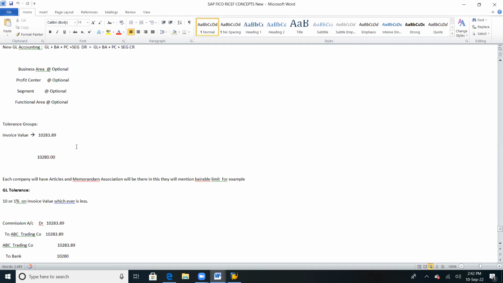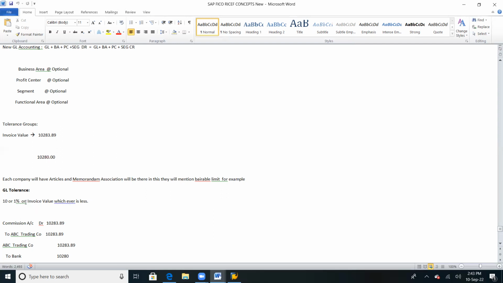Normally it could be a patience limit or whatever it is. So there will be some limit, and that is called a tolerance here. In general, what would be the tolerance limit in any organization? For example, as per the invoice value, the tolerance limit will be fixed. Here I took one example: 10 rupees or 1% of the invoice value, whichever is less.